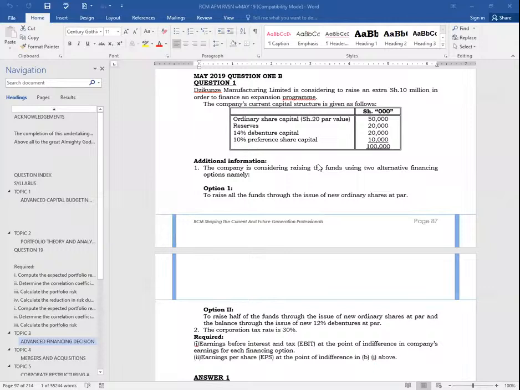We have the ordinary share capital, shillings 20 par value. There I'm able to get the number of ordinary shares. I have reserves there, which are nothing for me in terms of my EPS formula. 14% debentures, those are very important. 10% preference share capital, very, very important. So what I'll do, ladies and gentlemen, first of all, is to ascertain the current scenario.